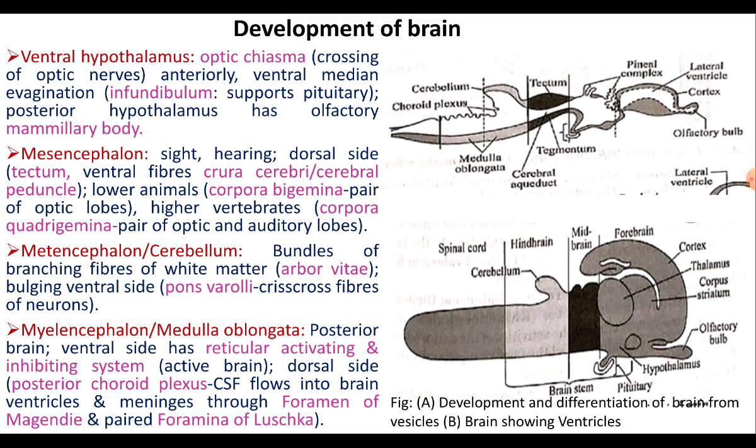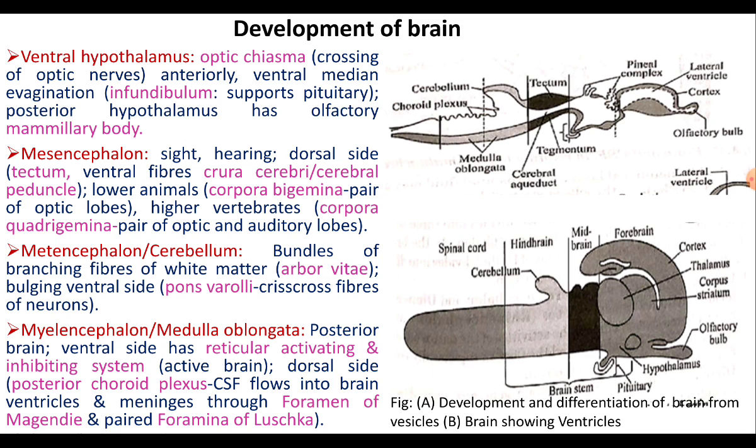The mesencephalon, which is the midbrain, is the site of vision as well as hearing. The dorsal surface of the mesencephalon is called the tectum, and the floor of the midbrain is formed by the bundle of nerve fibers called the crura cerebri.